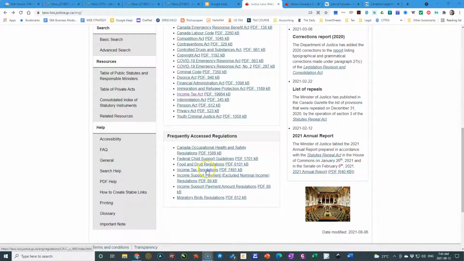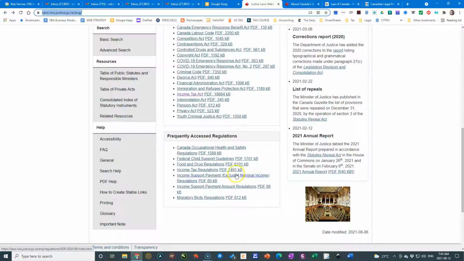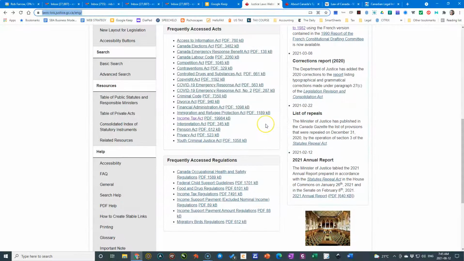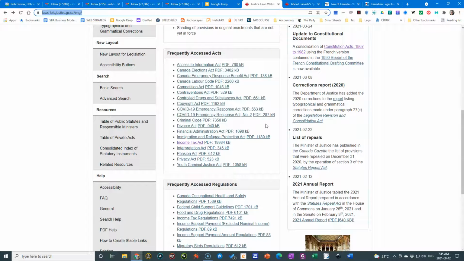And once again, income tax regulations, 7491, by far the largest. So when you take together the most frequently accessed regulations and legislation, the Income Tax Act dwarfs all of the other legislative material that we need to look at.